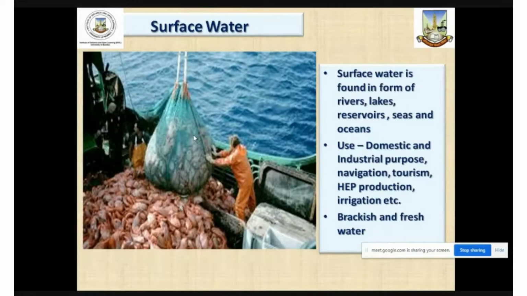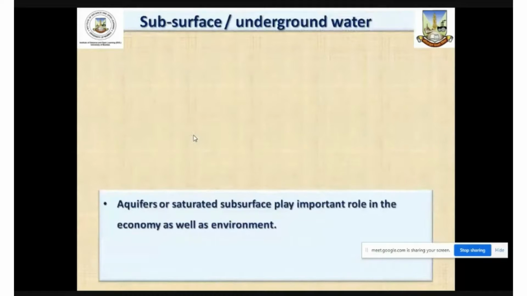Besides that, the brackish water or ocean water or sea water, if we consider, is also important from the fishing activities point of view. But besides that, various economic activities like navigation, industrial activities, hydroelectric power production, irrigation, and also extraction of some important minerals are done in such surface water areas.